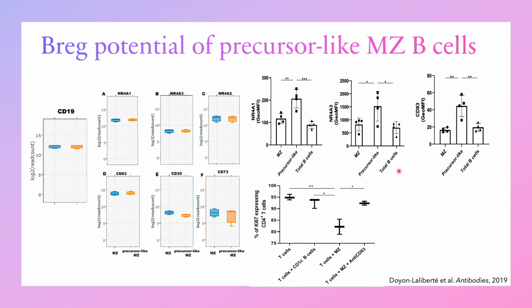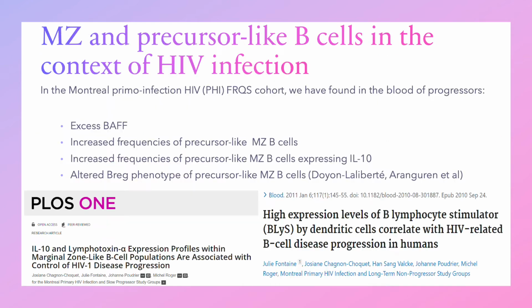We have also shown that precursor-like marginal zone B cells have the capacity to control CD4 T cells proliferation in vitro, and that it is dependent on the CD83. Those results show that precursor-like marginal zone B cells have an important BREG potential. Also, we have previously shown that in the blood of progressors from the Montreal Primo infection HIV cohort of the FRQS, there is an excess of BAFF, an increase of the frequencies of precursor-like marginal zone B cells, an increase of IL-10 positive precursor-like marginal zone B cells, and that their BREG phenotype is altered.